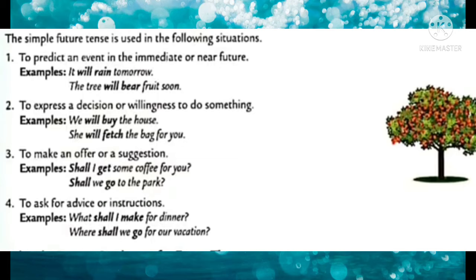Third one, to make an offer or a suggestion. Examples, shall I get some coffee for you? Shall we go to the park? Fourth one, to ask for advice or instructions. Examples, what shall I make for dinner? Where shall we go for our vacation?